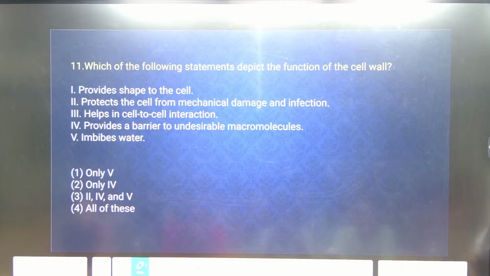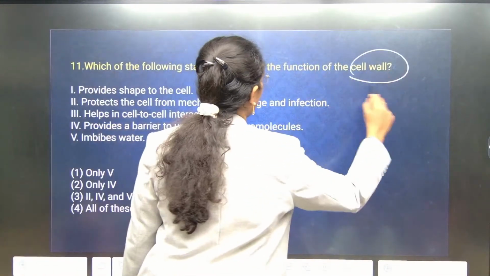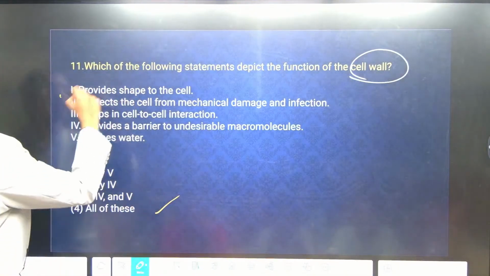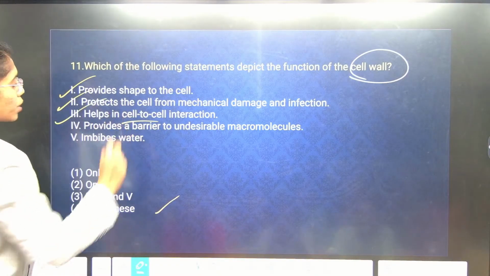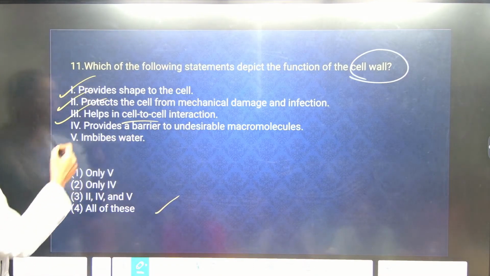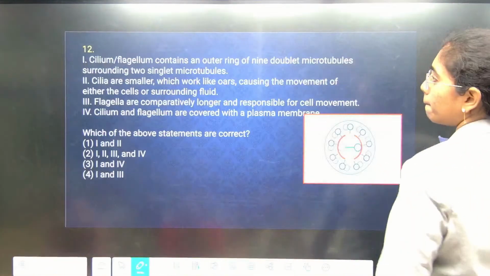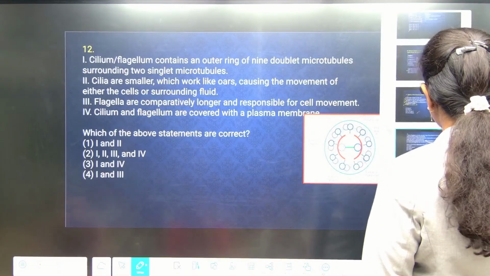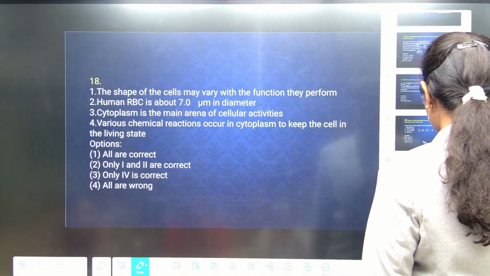Think and answer. You can do it. Good. Good. It is about the cell wall, right? Provides shape to the cell? Protects the cell from mechanical damage? Helps cell to cell interaction? Provides a barrier to undesirable macromolecules and imbibes water as well. This you can't. Tomorrow you will answer that.